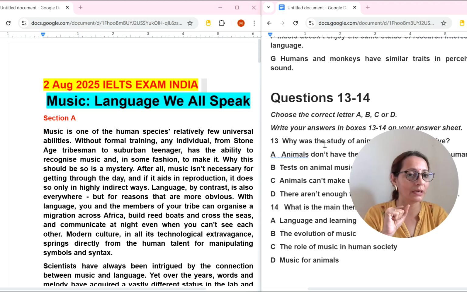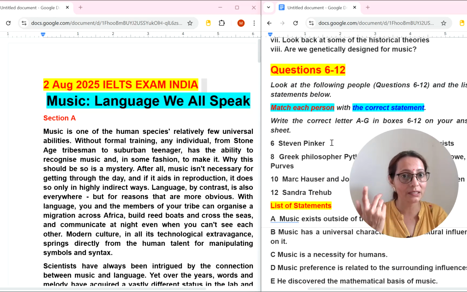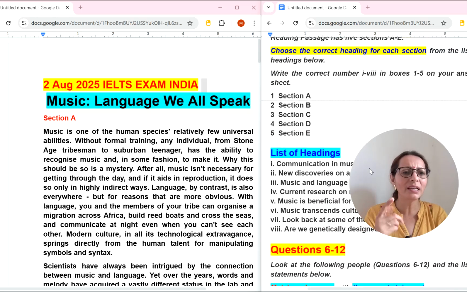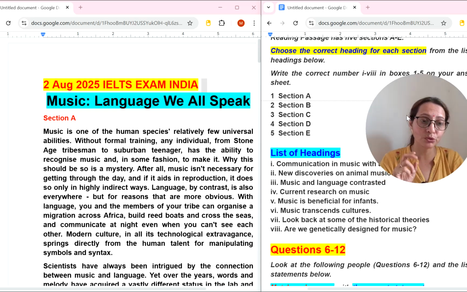Last 2 questions are there, but I will start my reading from first type of question, that is list of heading. Why list of heading first I always choose? Because with the help of this strategy, I will go through full passage.